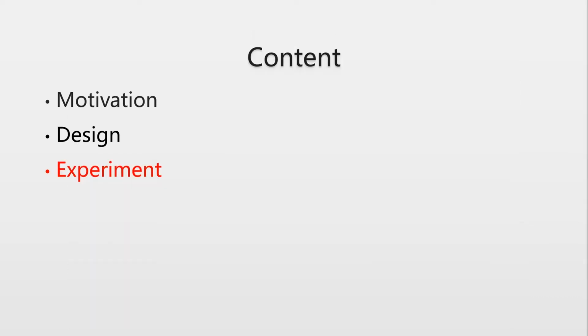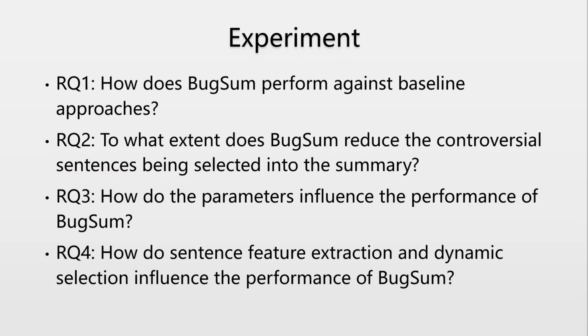We illustrate our experiment by answering the following 4 research questions. They mainly include: 1. How does BugSum perform against the baseline approaches? 2. To what extent does BugSum reduce the controversial sentences being selected into the summary? 3. How do the parameters influence the performance of BugSum? And 4. How do sentence feature extraction and dynamic selection influence the performance of BugSum?